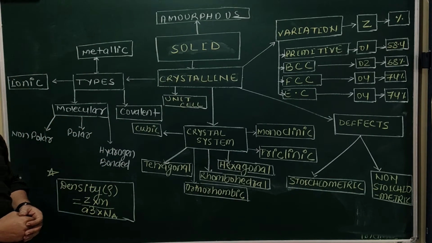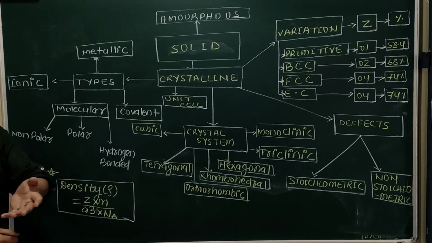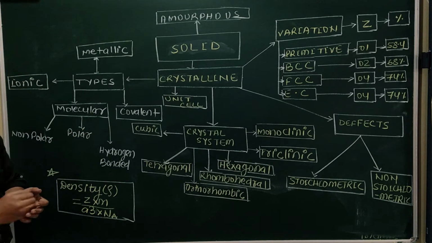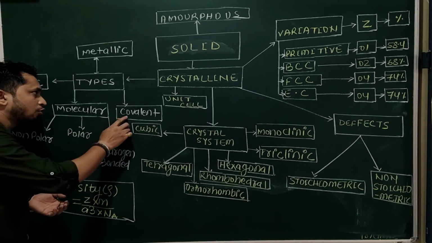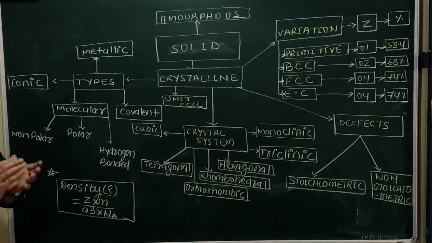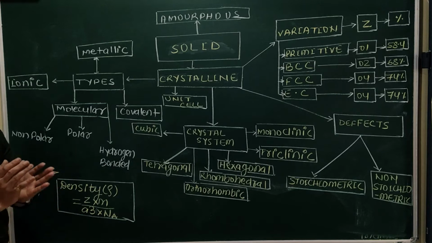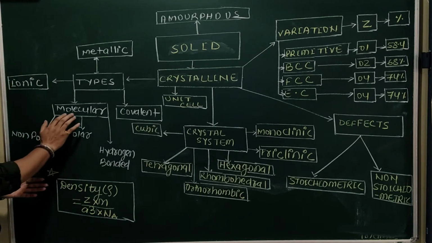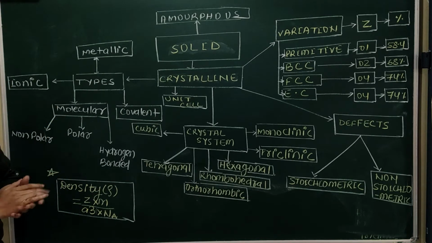Now there is molecular and covalent. Both kinds of crystalline solids are exhibited by the non-metals. But the non-metals which generally exist in solid state are categorized under covalent crystalline solids. But the non-metals which generally exist in liquid or gaseous condition at normal temperature and pressure are kept under molecular solids, like iodine, SO2, ammonia. So they are called molecular solids.